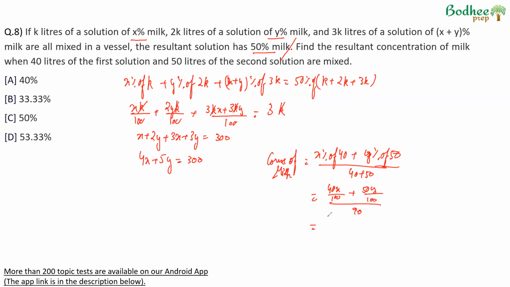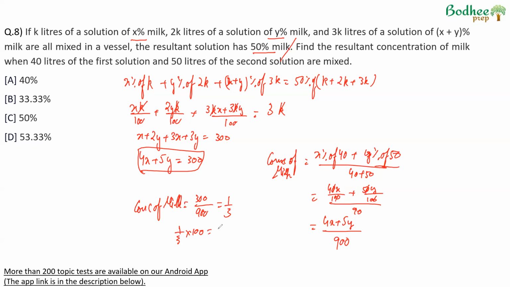This further can be written as, I am cancelling a 0 and a 0, so 4x plus 5y upon 900. 4x plus 5y we've calculated as 300. So the required concentration of milk will be 300 upon 900, which is 1 by 3 in fraction. To convert it into percentage, we multiply by 100, or 33.33% becomes the answer. Option B.